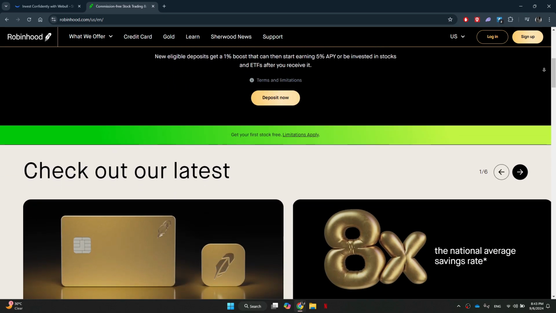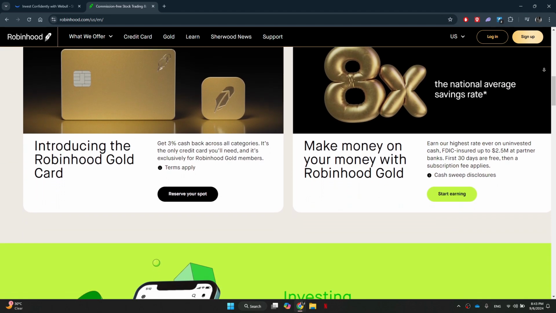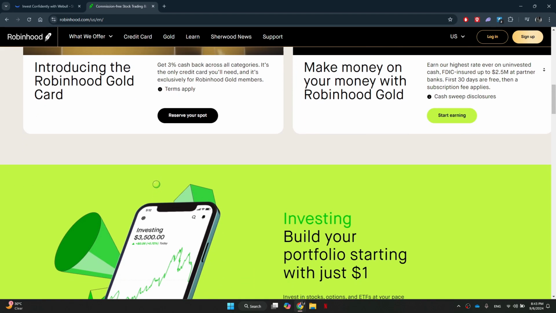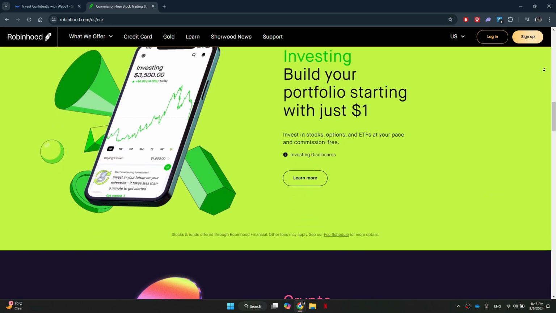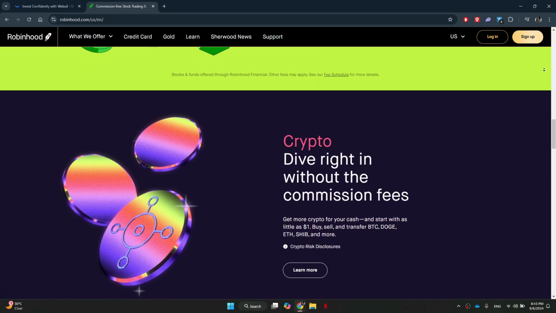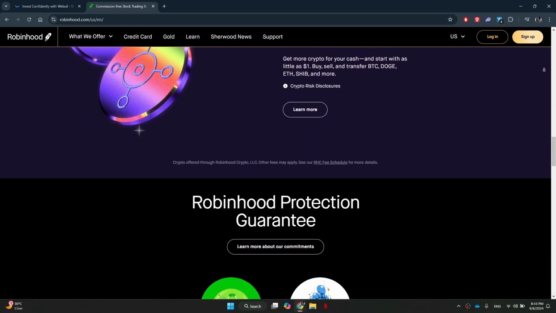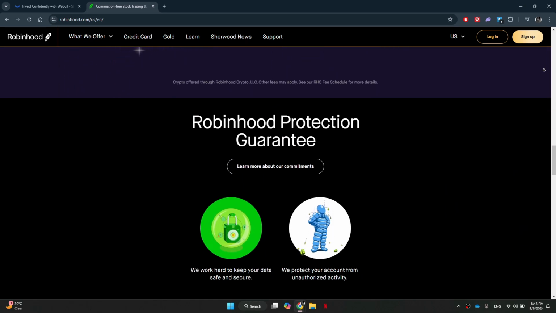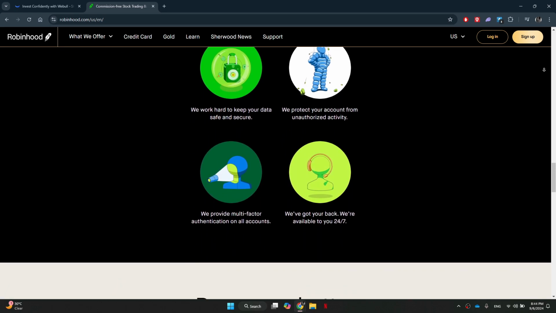To sum up, which is better, Webull or Robinhood? When I began stock trading, I found Robinhood easy to use since its dashboard and menus were easy to access and navigate on both desktop and mobile. However, as I continued trading, I realized that Webull has more unique features and customization options that can help advanced traders. But as a beginner starting out, I choose Robinhood as the clear winner.